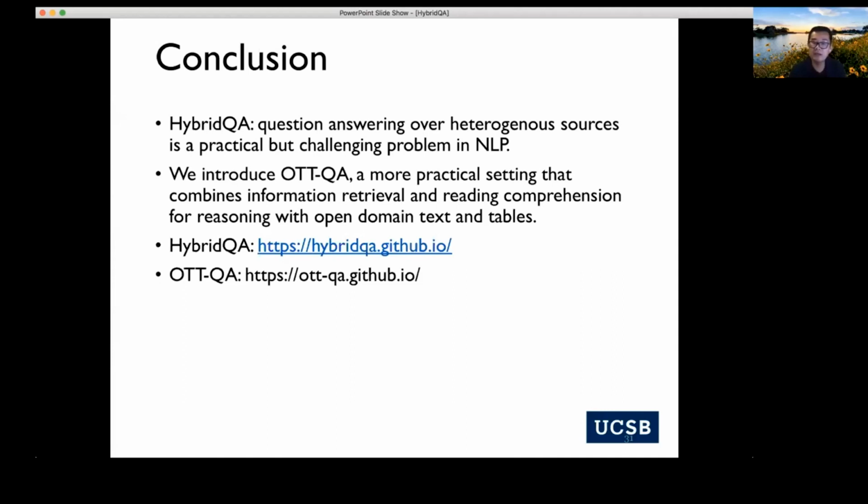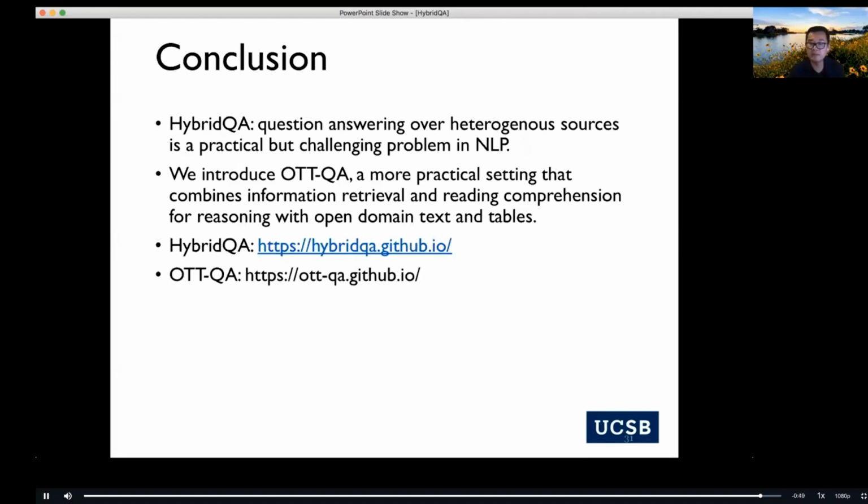I personally like it very much because it is closer to reality. But on the other hand, it's also much more difficult to tackle because you also have to work on the retrieval component. We also have the website up, and the challenge was launched not too long ago. So you're welcome to try out HybridQA or OTTQA and see whether you're able to build a system that can achieve reasonable results for question answering over tables and text.